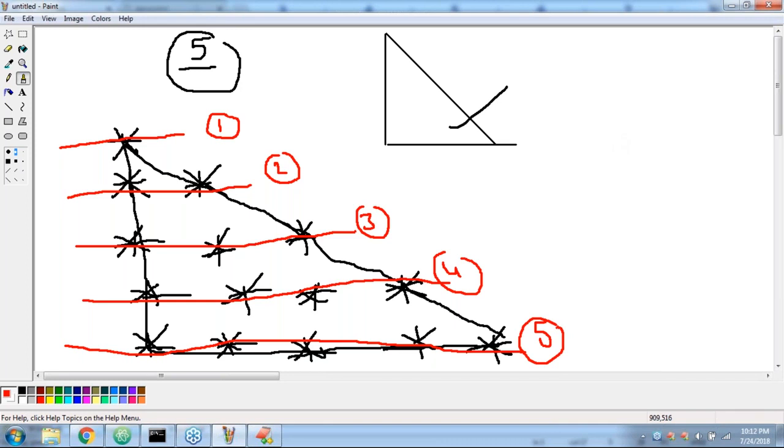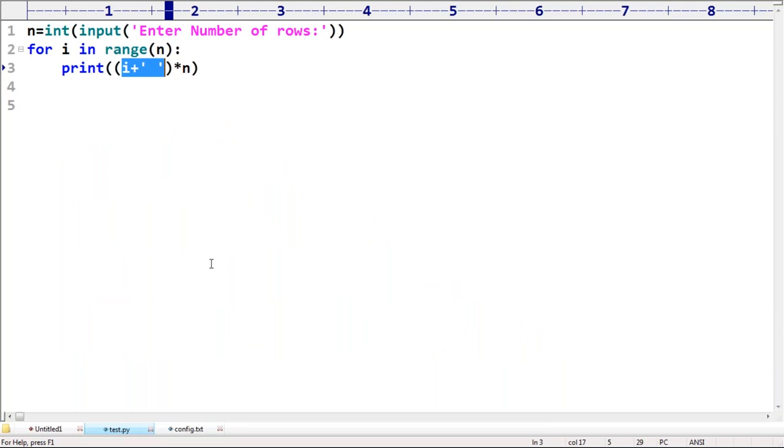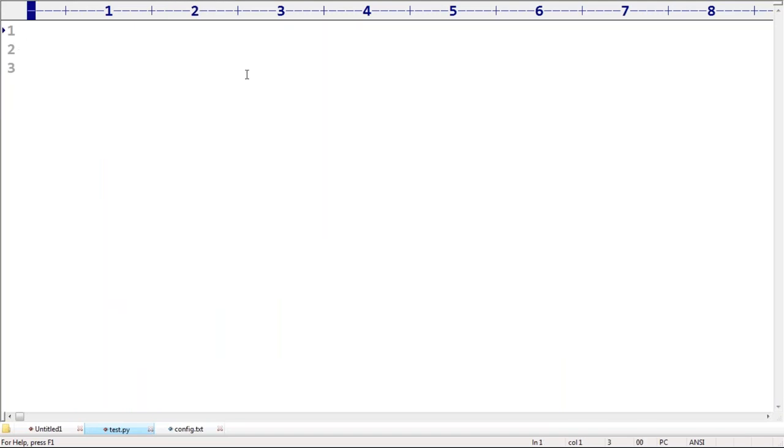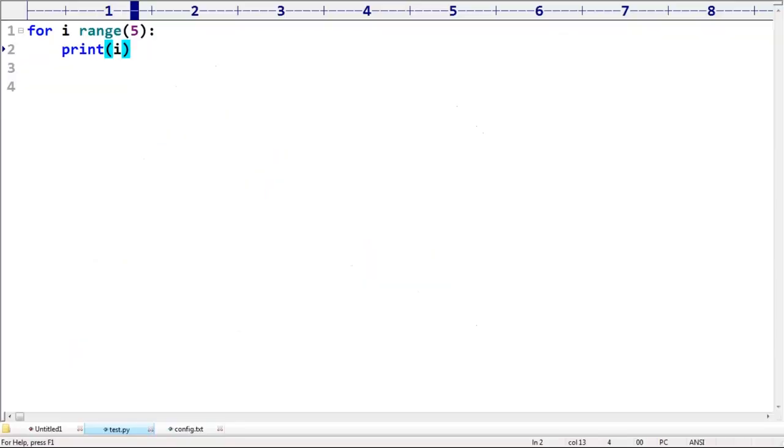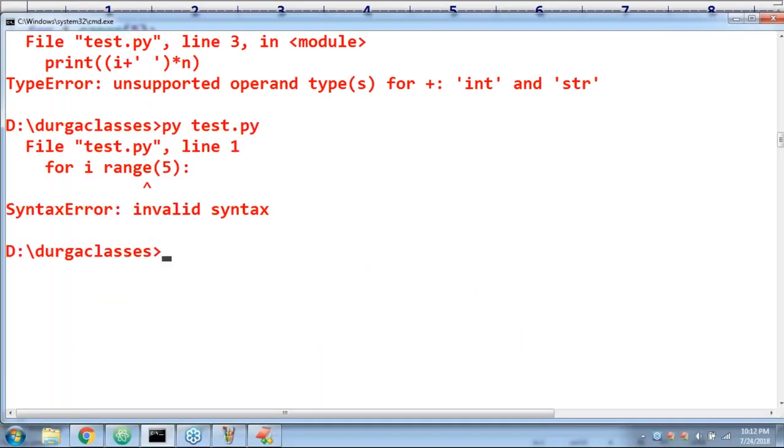Now my requirement is to take a very special case, sir. I have one small doubt, sir. Don't get confused, because I also want to explain a small point. For i in range of 5, print of i, what is the answer we are going to get? 0, 1, 2, 3, 4. Sir, the loop will execute 5 times, but the values we get are 0, 1, 2, 3, 4 only.